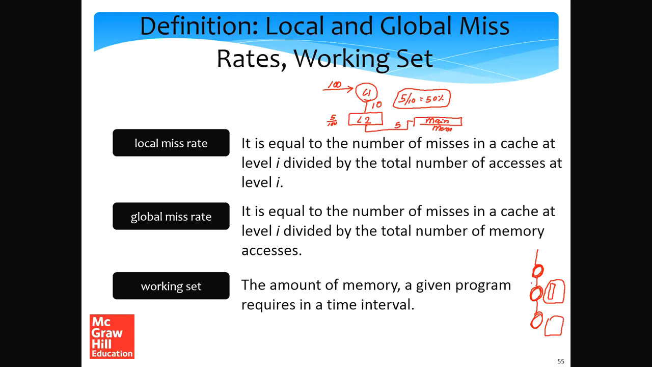So in a given time interval, the amount of memory that a program accesses is called a working set. It's called the working set of the program at that particular point in time. For example, let's assume that a given program typically accesses 1 megabyte or 2 megabytes of data and it does not access more than that, we can say that the working set is 2 megabytes.